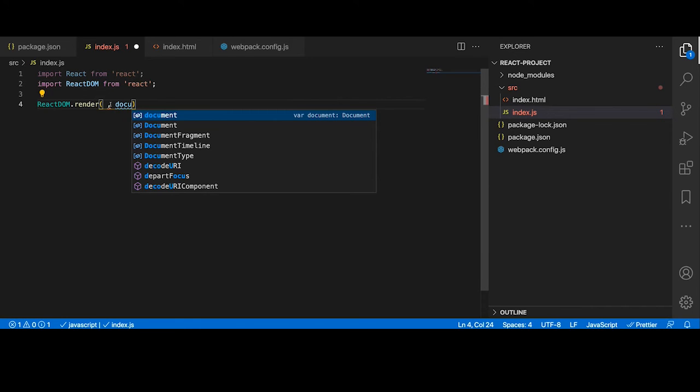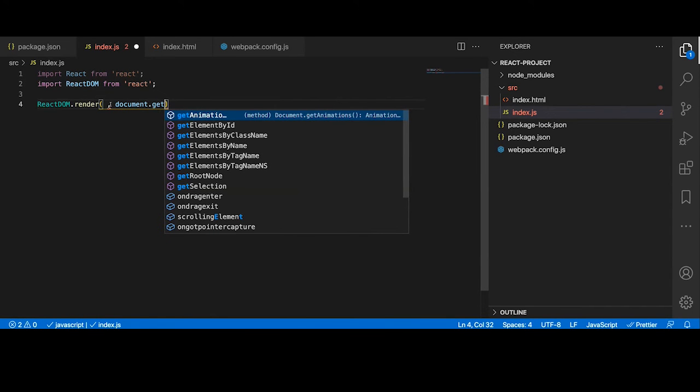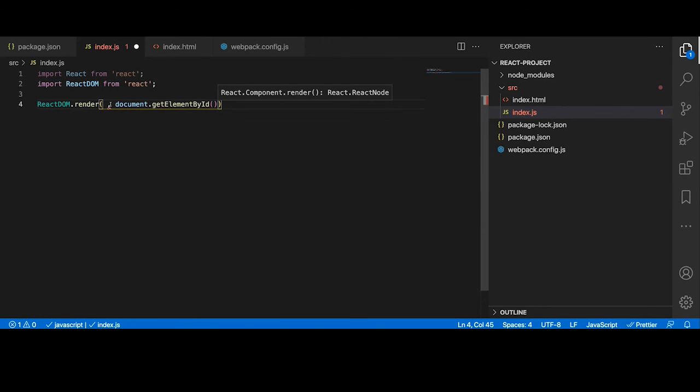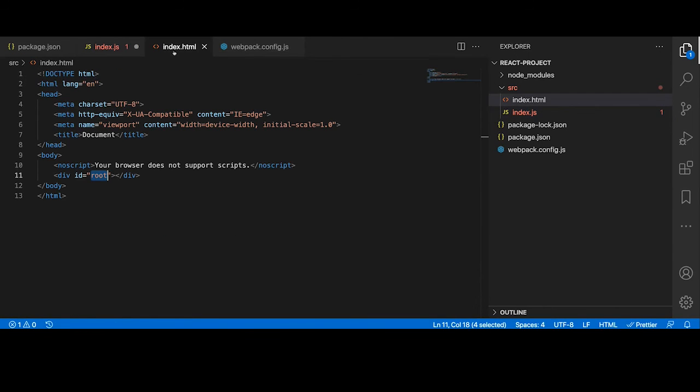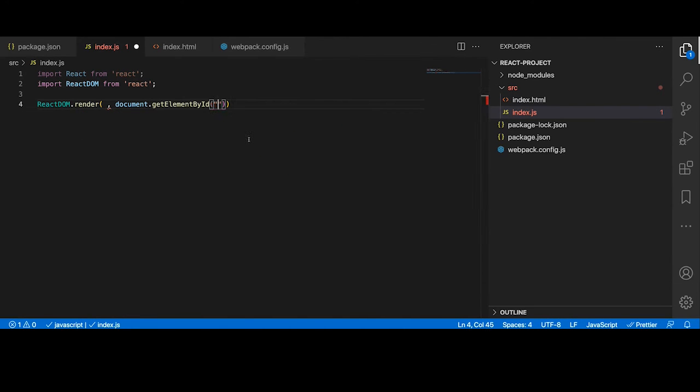So it will be plain JavaScript, document.getElementById, and the ID will be root. Now we'll add our React JSX component. I'll just say div. That's it.